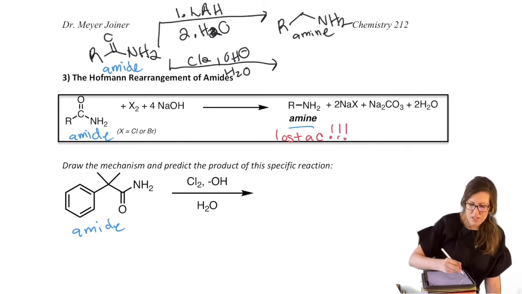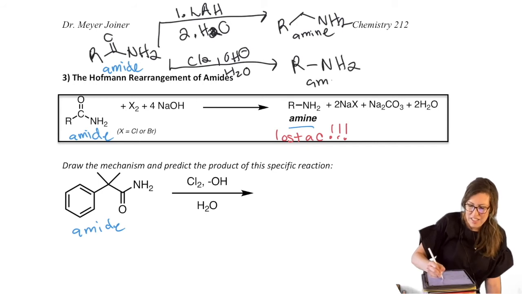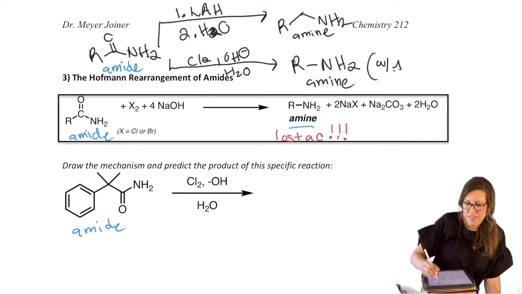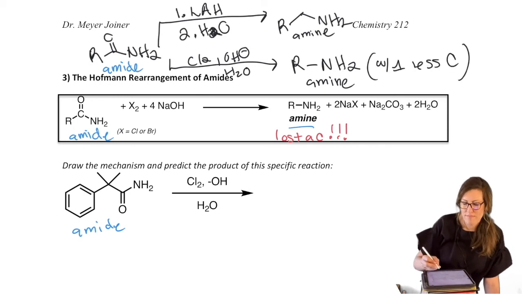So in other words, we still get an amine minus a carbon. Where did that carbon go? That's why all these little byproducts are written out for you. There it is.